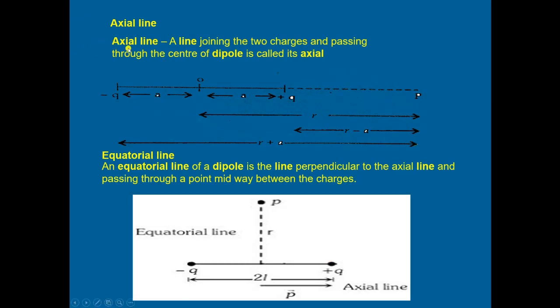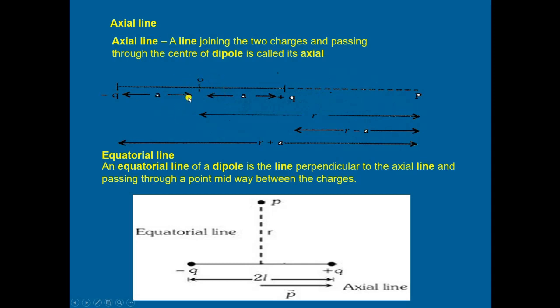Axial line is a line joining the two charges and passing through the center of a dipole. These are the two charges, and the line passing through the center of these charges represents the axial line. Here we have taken A, you can take X, you can take L, anything, any value you can take. Here you see that this is the center.